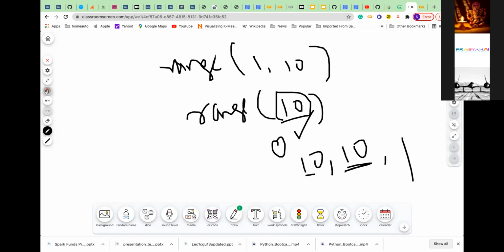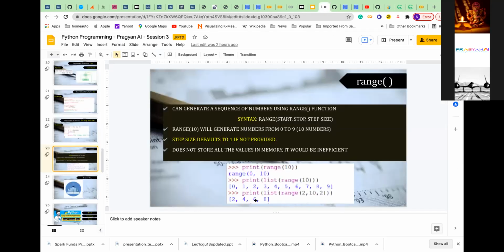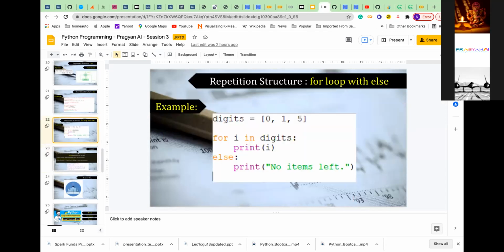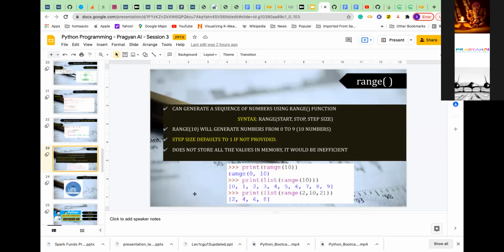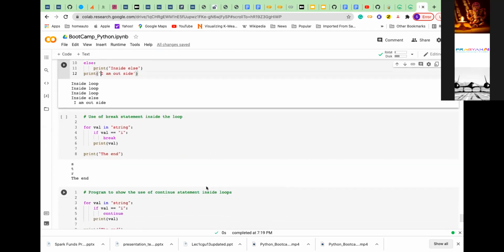Why am I using range here in the for loop? I will show one example using range. When I use range, the for loop will take one element at a time from that range.